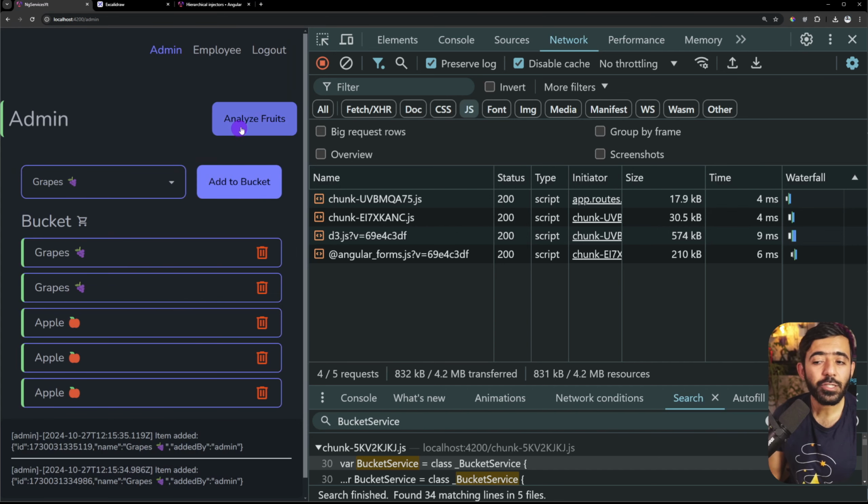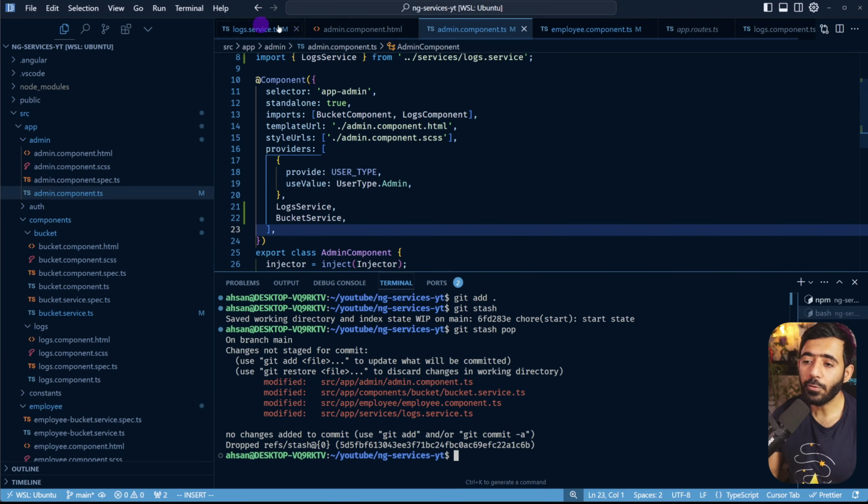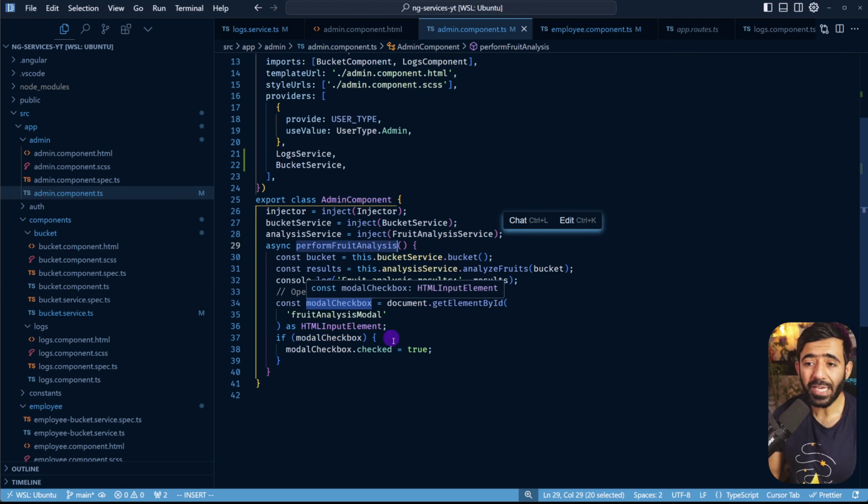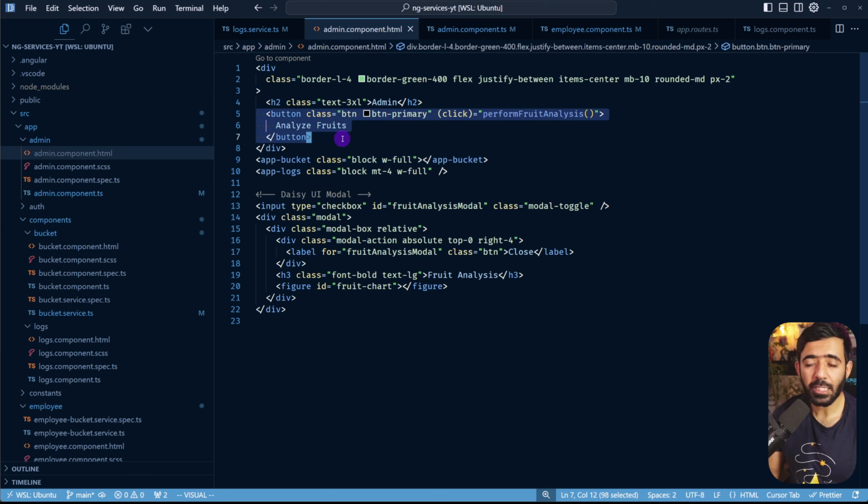Now, until I actually use this feature, should the JavaScript bundle be downloaded or not? For performance reasons, we always say that we should only load the JavaScript that's absolutely necessary to save the user's data, especially for the cases where they might have poor internet or don't have a good network connection. So in this particular situation, loading D3 doesn't really make sense. Now, why does this file get loaded in the first place? If I go to my admin component, you're going to see that down here, we are using a function called performFruitAnalysis, which gets triggered when we click this analyze fruit button, as you saw.